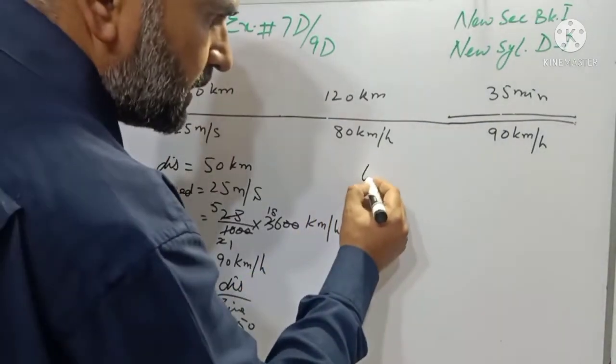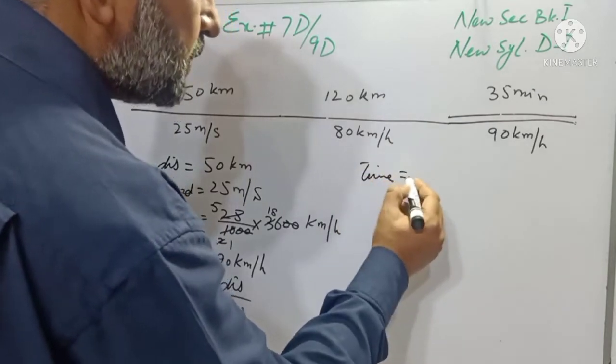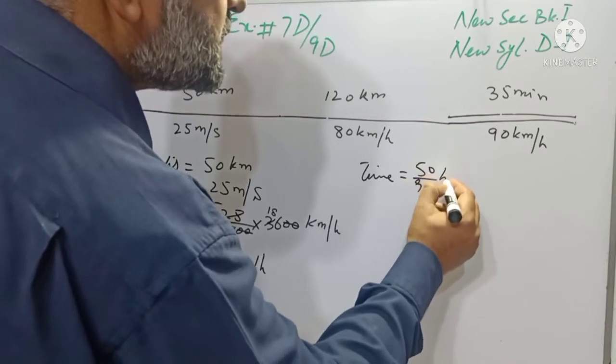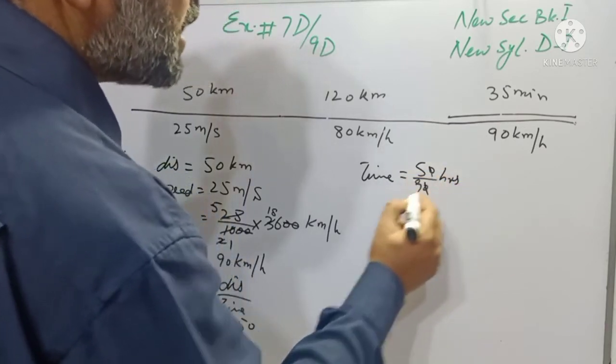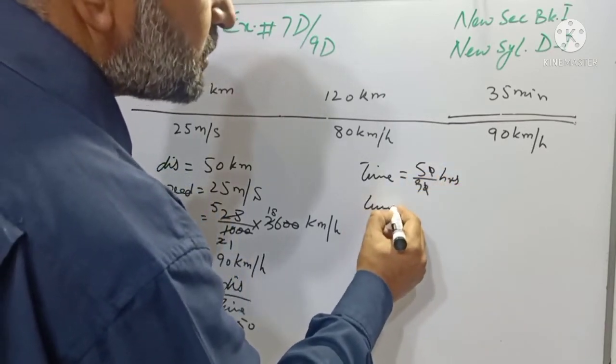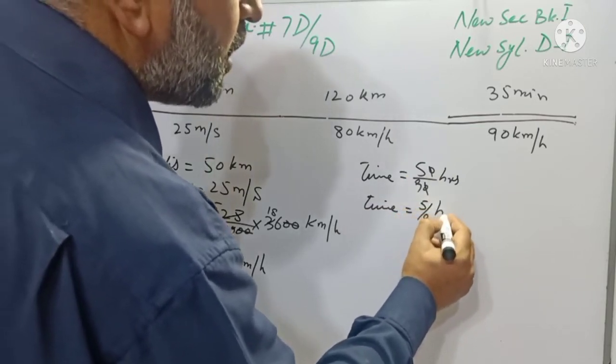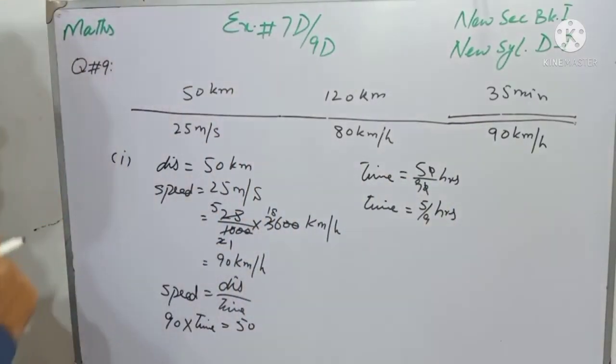So time is equal to 50 over 90 hours. And students, last 0 will be cancelled with last 0, and time is 5 over 9 hours for the first part.